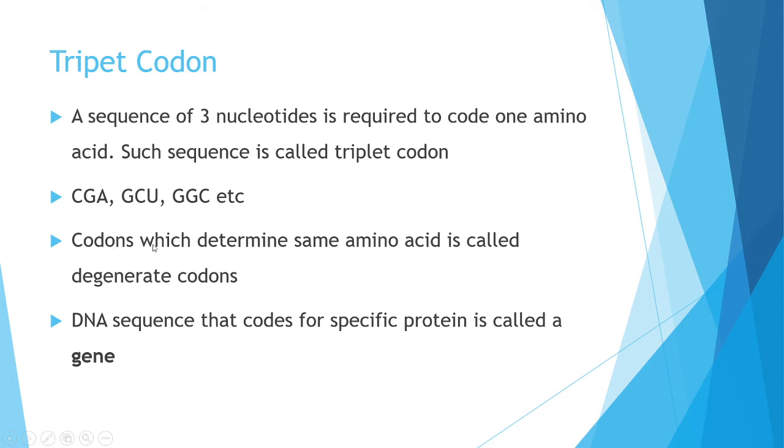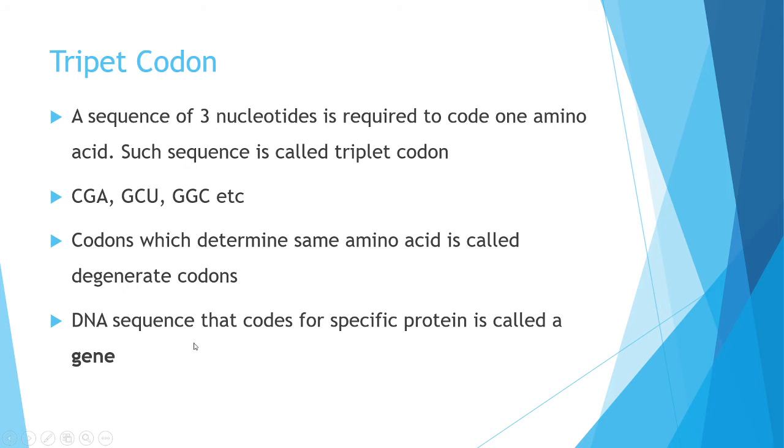And the codons which determine the same amino acid are called degenerate codons. For example, sometimes different triplet codons will code for one particular amino acid, and that type of codons is called degenerate codons. The word degenerate means same energy. So if different codons are coding for a particular amino acid, we call it a degenerate codon.